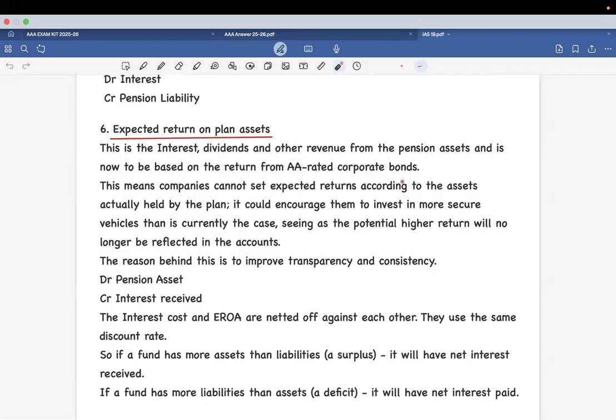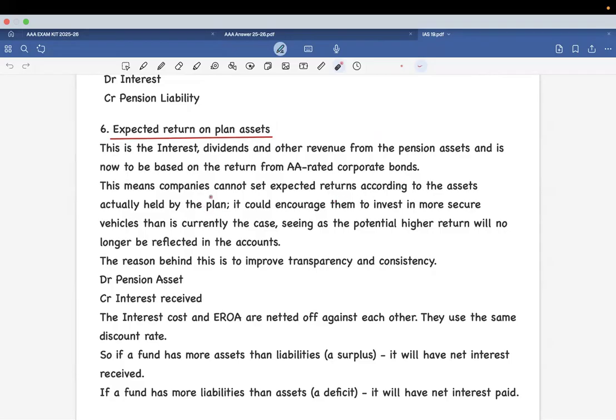No, ma'am. AA rated corporate bonds are a financial investment, and it's the premium one. That is the most guaranteed and most secure one, with less returns. Minimum returns because it's less risky. So whatever you are investing in the pension assets should always be matched against the AA corporate bonds. Clear?